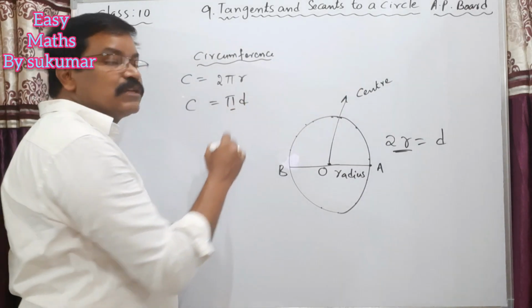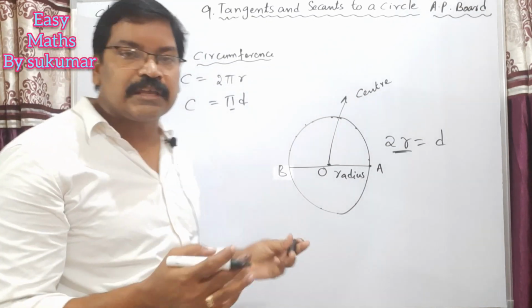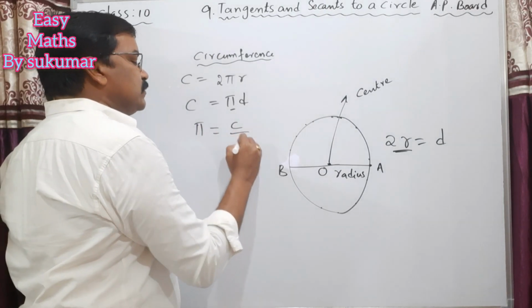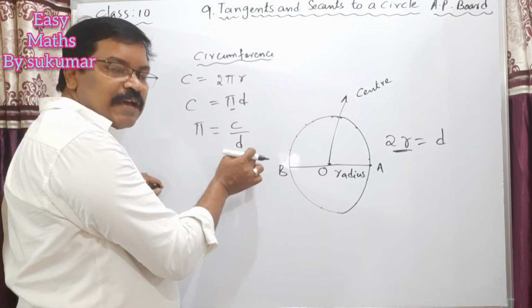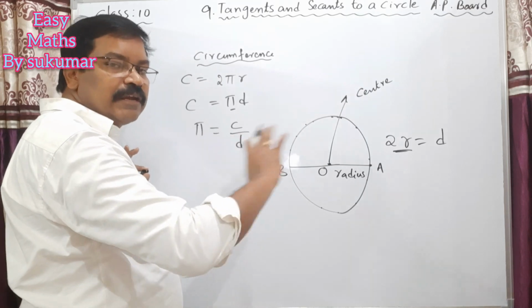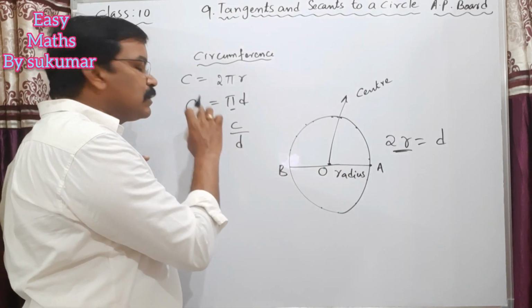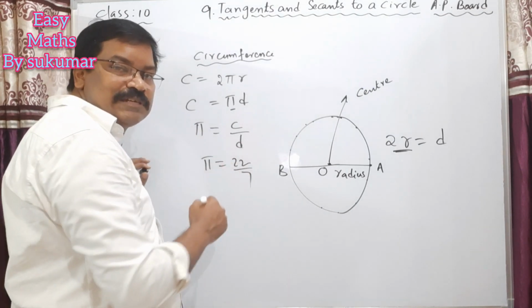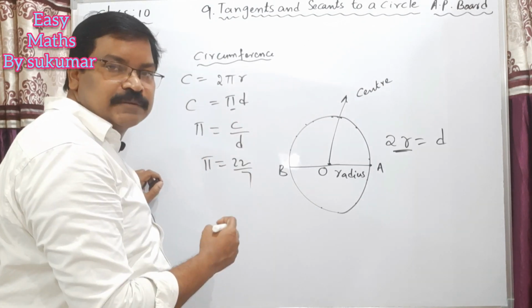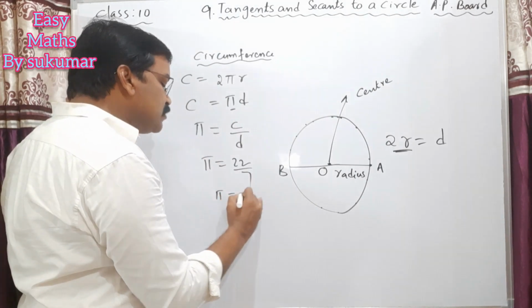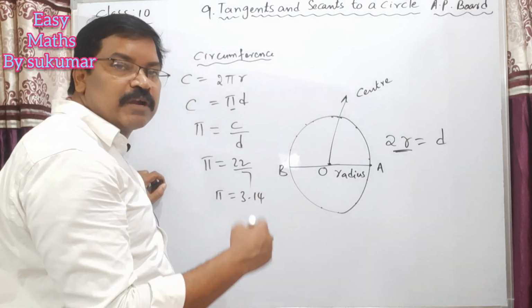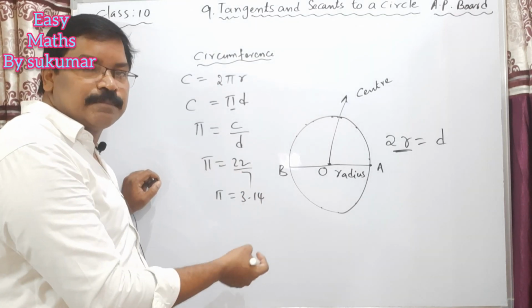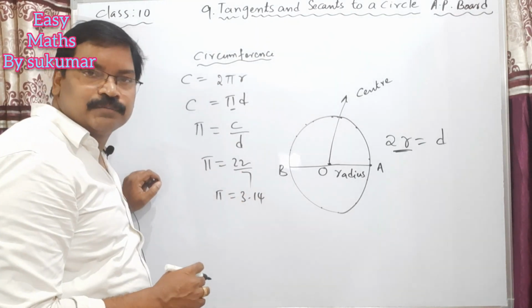Here this pi is a constant. If you take any circle with different radii, the ratio of circumference and diameter is constant. That means this pi is equal to 22/7. Actually, it is an irrational number. The value of pi in decimal form is approximately 3.14. This is not the exact value, since pi is an irrational number and has no exact value.